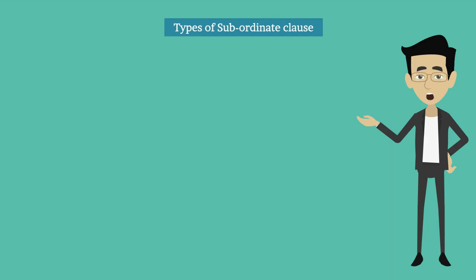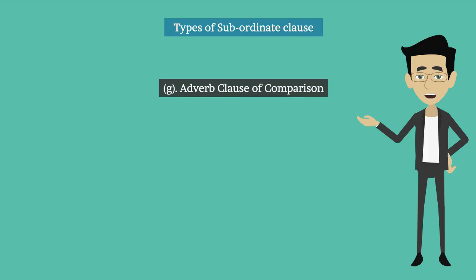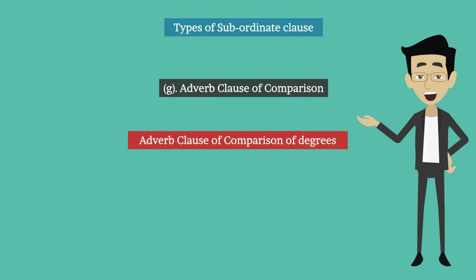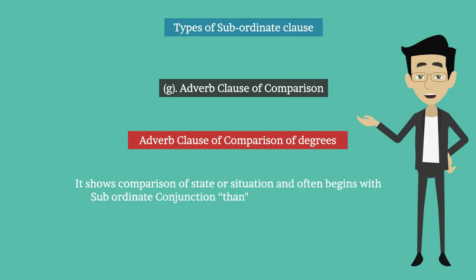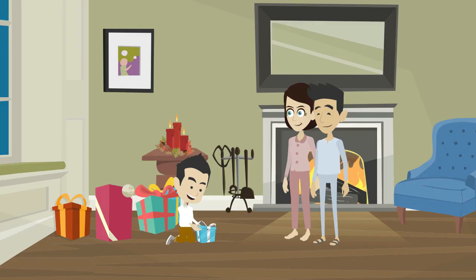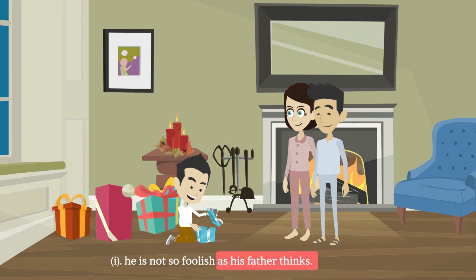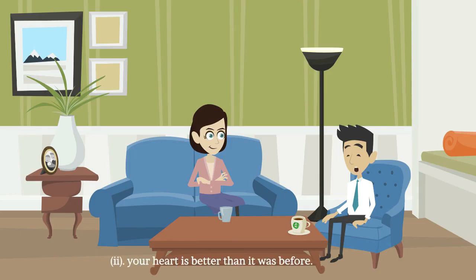G. Adverb clause of comparison. There are two kinds of adverb clause of comparison. First, adverb clause of comparison of degree. It shows comparison of state or situation and often begins with the subordinate conjunction than or the relative adverb as. For example, he is not so foolish as his father thinks. As his father thinks is an adverb clause of comparison of degree. Your heart is better than it was before.